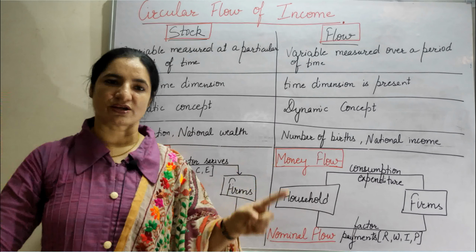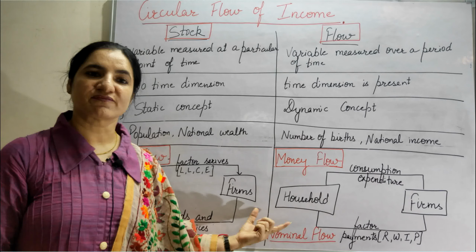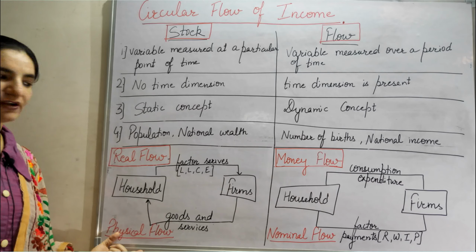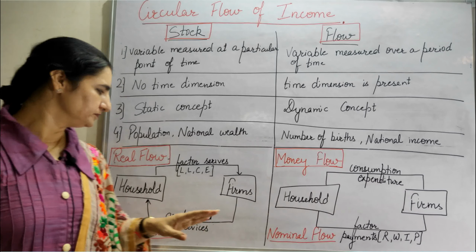So all this circular flow can be divided into two types. This flow can be real flow, which is also called physical flow, and money flow, called nominal flow.